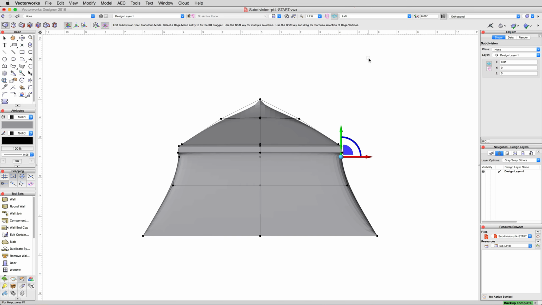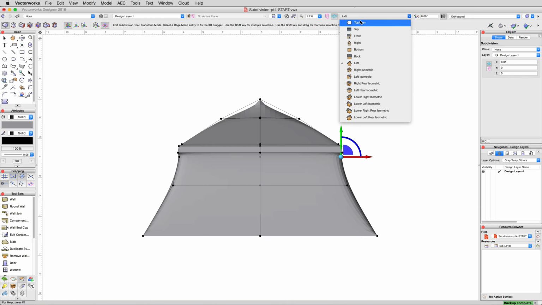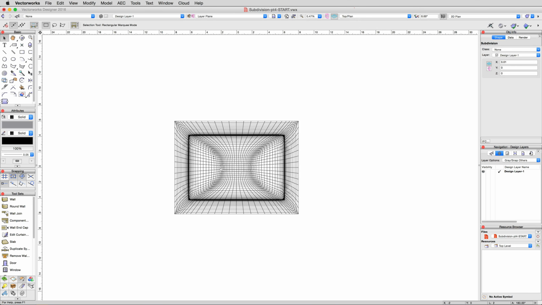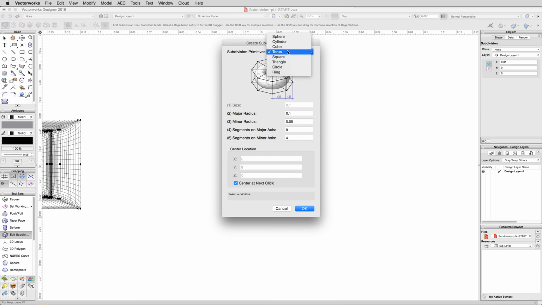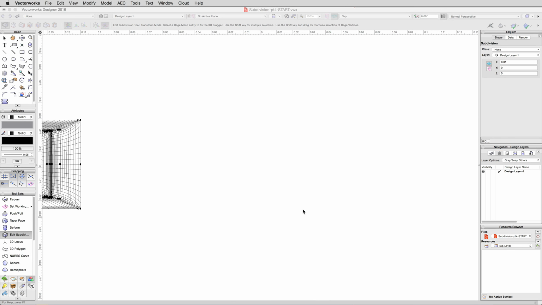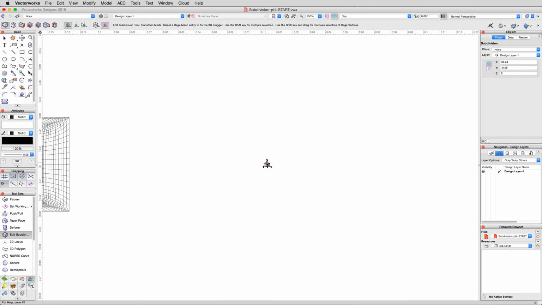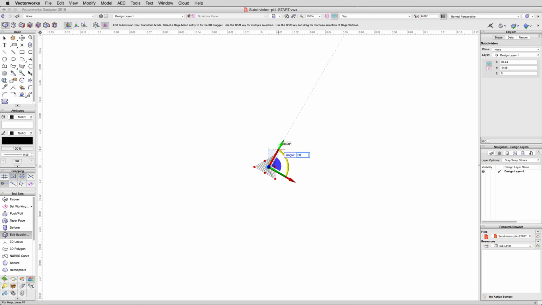For a final touch, every self-respecting tent needs a pennant. This is a very simple object to make with a subdivision. Return to top plan view and then move off to the side to give ourselves some room to work. Double-click on the Edit Subdivision tool and select a triangle primitive. Enter a length of 1 meter and click OK. Then place the triangle in the document. Then, with the transform mode, select the entire subdivision and grab the blue rotate handle and rotate everything to the left 30 degrees.